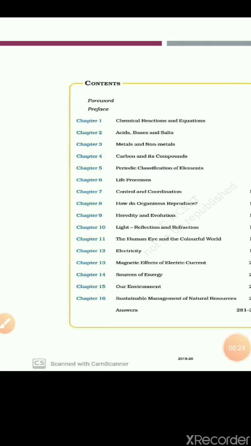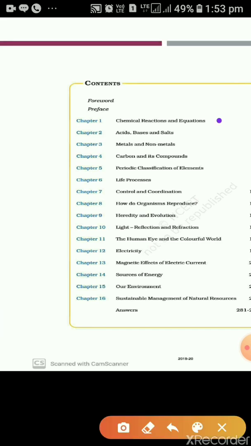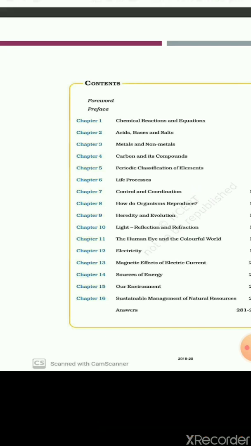Now you can see your science syllabus. Your science syllabus has three parts: physics, chemistry, and biology. The chemistry portion has 5 chapters: chemical reactions and equations, acid, bases and salts, metals and nonmetals, carbon and its compounds, and periodic classification of elements. In biology portion, you are having 6 chapters: life processes, control and coordination, how do organisms reproduce, heredity and evolution, our environment, sustainable management of natural resources.